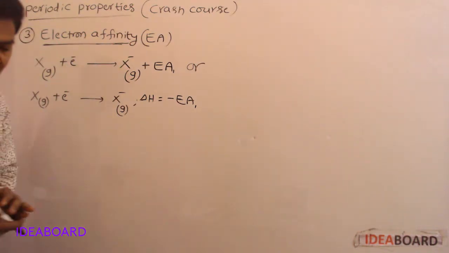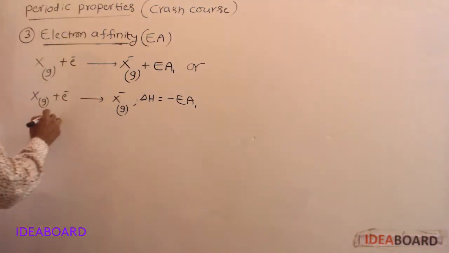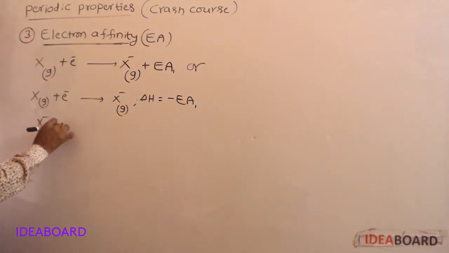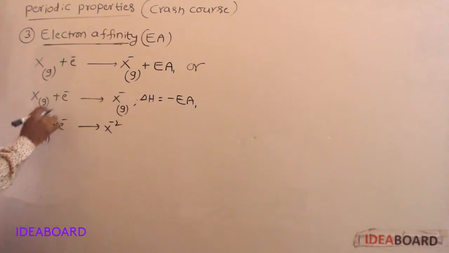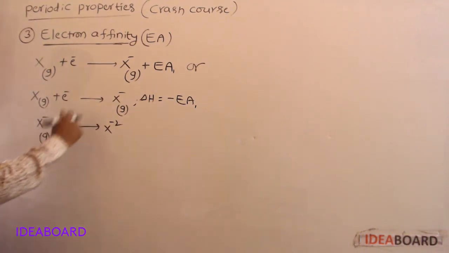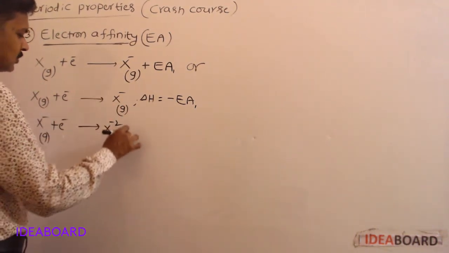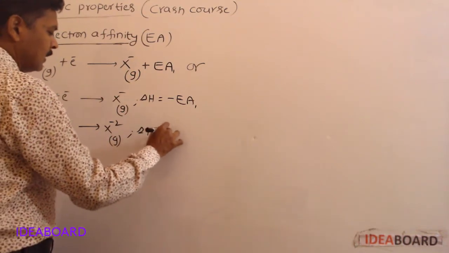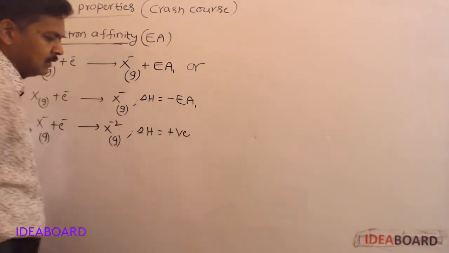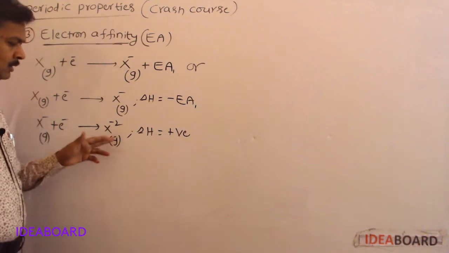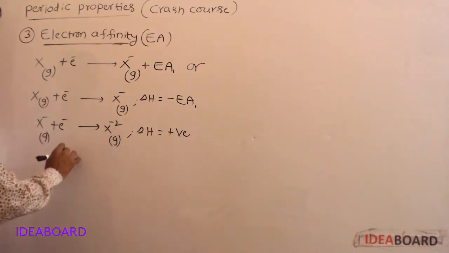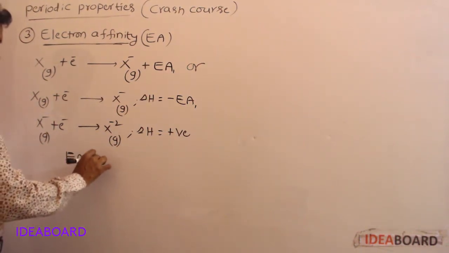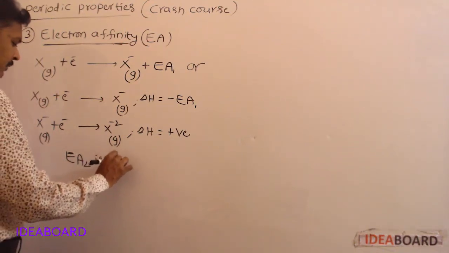Second electron affinity means gaseous X minus plus electron gives rise to gaseous X minus 2, but this is an endothermic process. Second electron affinity is always endothermic. Very, very important point: EA2 is an endothermic process.